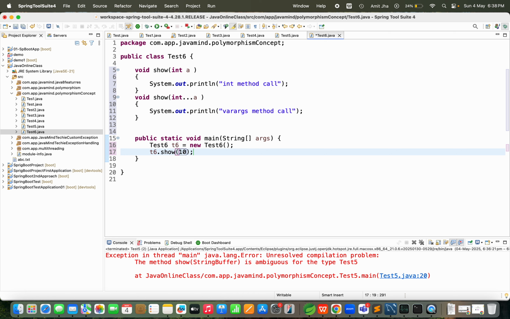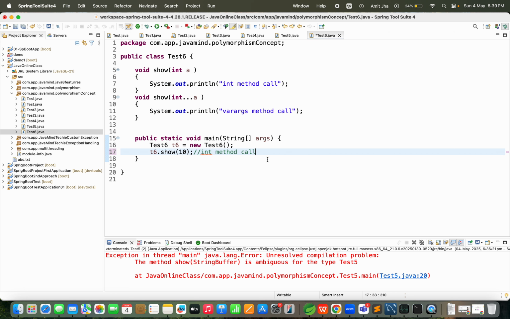If I'm going to pass here 10, tell me what result it should print. Definitely this should print int method call. Yes or no? Obviously it will print int method call.